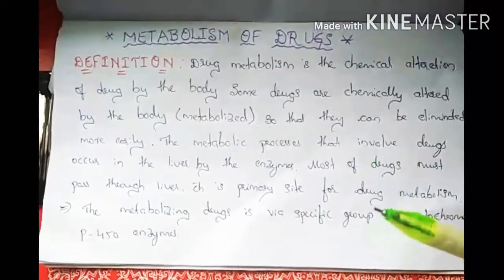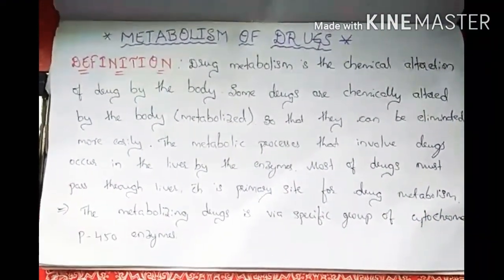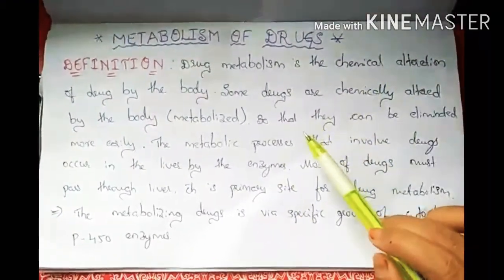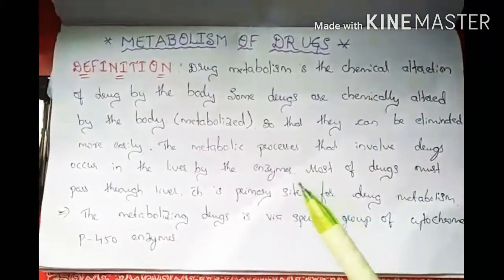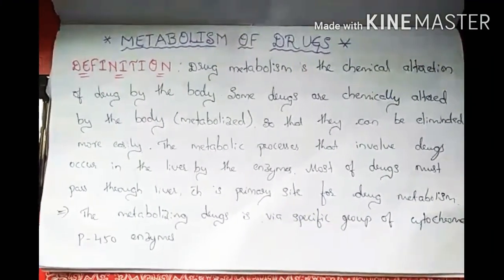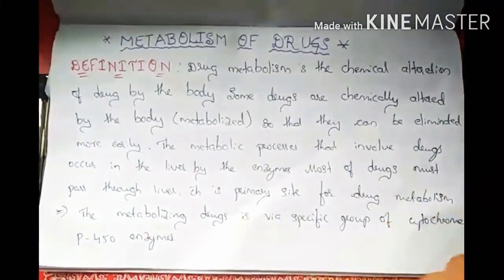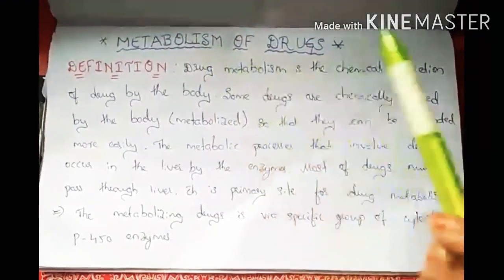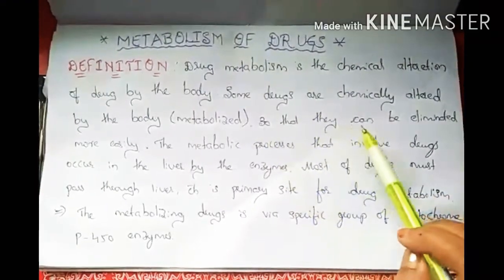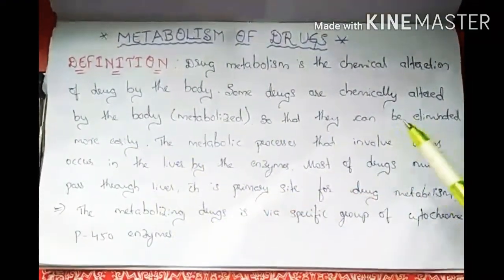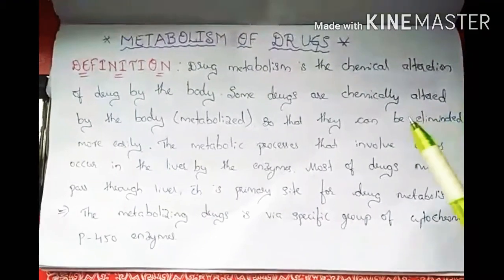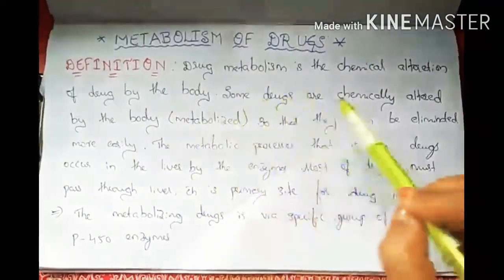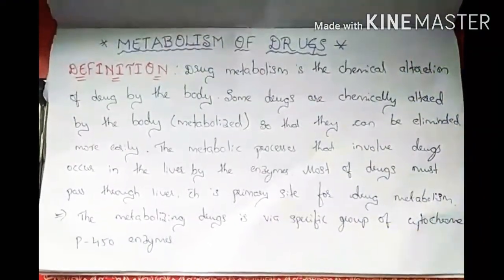Suppose an inactive form of a drug, or a prodrug, is converted to the active form of the drug. That is metabolism of a drug, so that drugs can be eliminated more easily. When the drug is altered chemically in our body, it can be eliminated very quickly and easily.